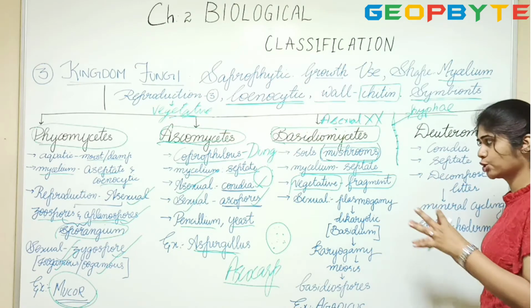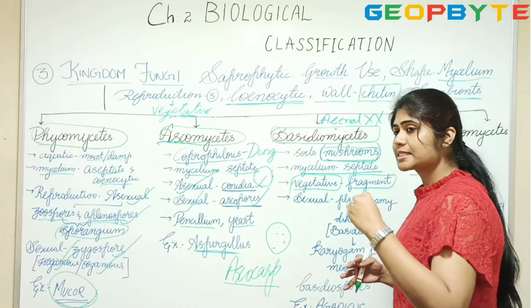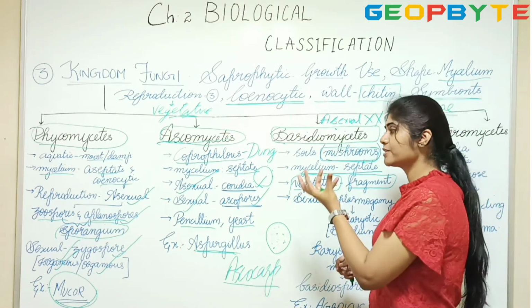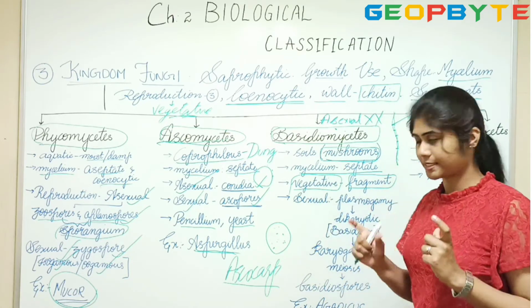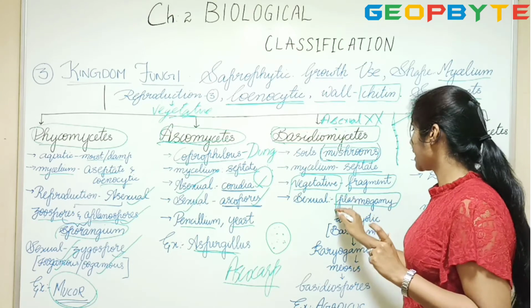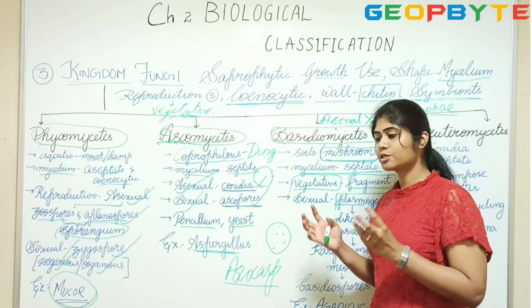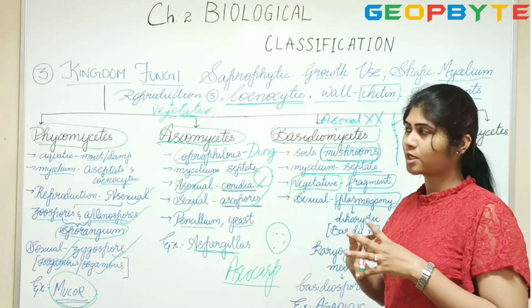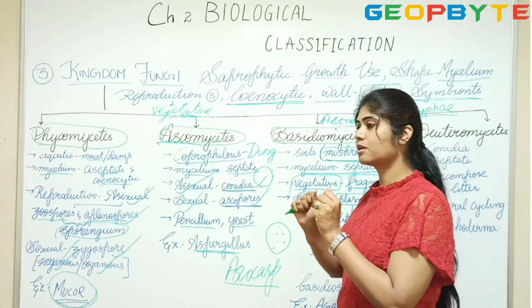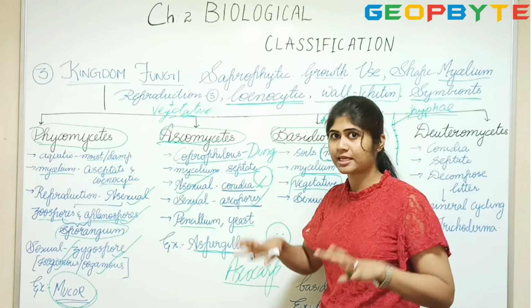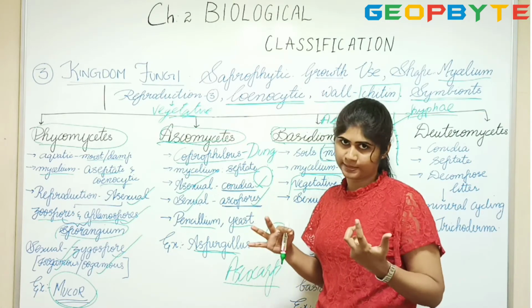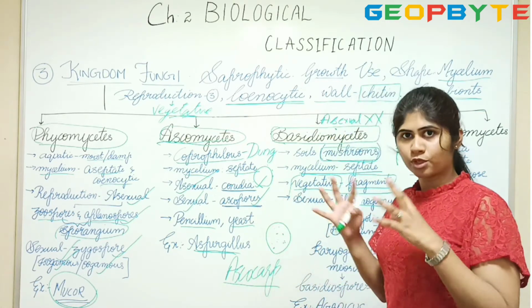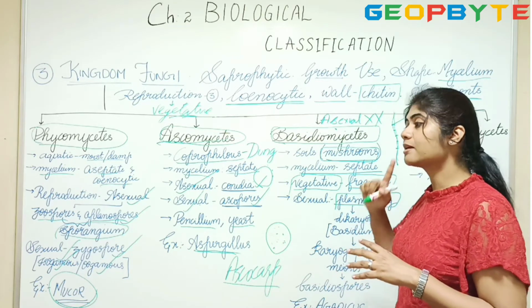Now when I say sexual reproduction, it has different steps. So how does sexual reproduction happen? Initially there is something called plasmogamy. Plasmogamy is a process where there is a fusion of protoplasm. Protoplasm is the fluid present inside the cell apart from the genetic material, that is the DNA or RNA. Once the plasmogamy is done, the next step is karyogamy.